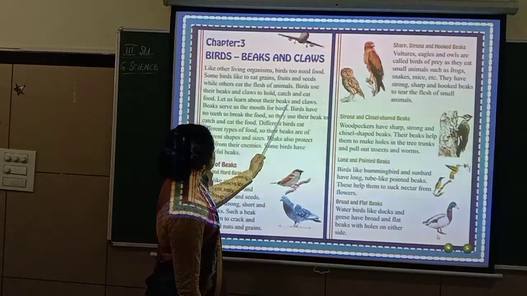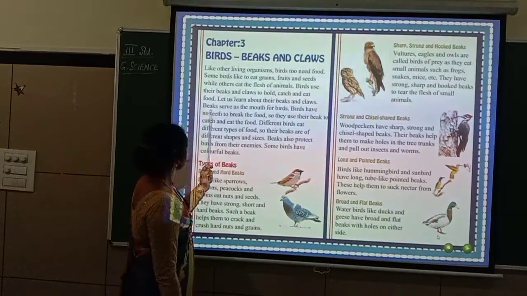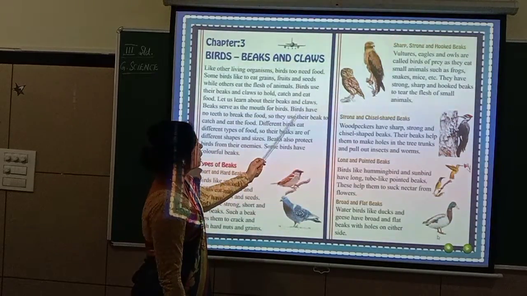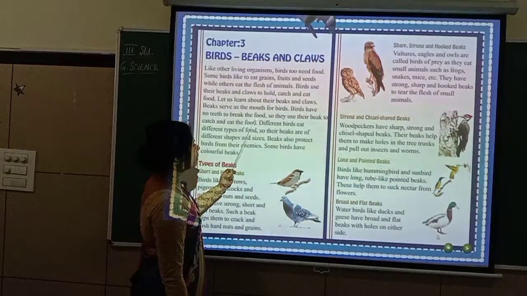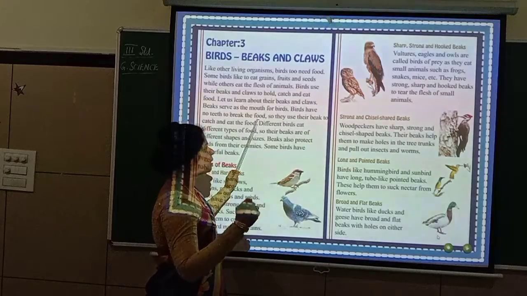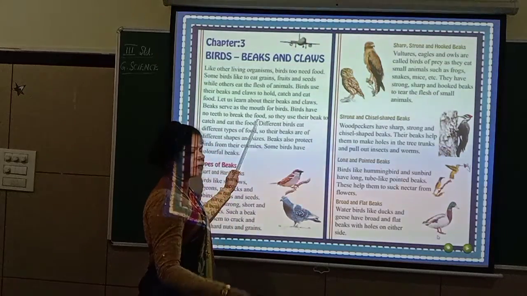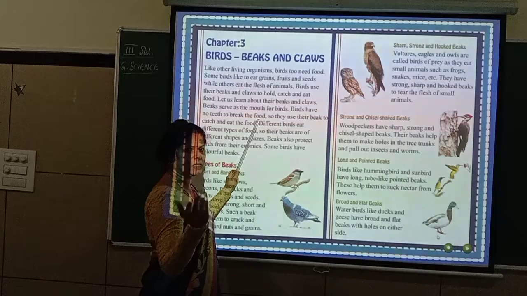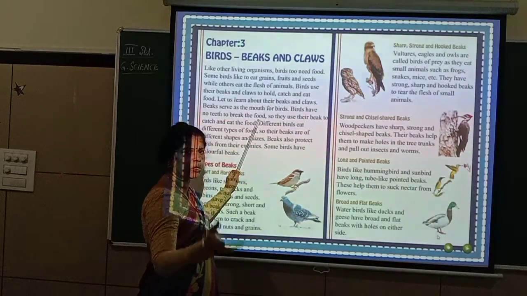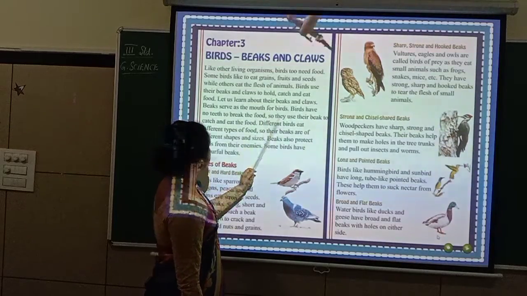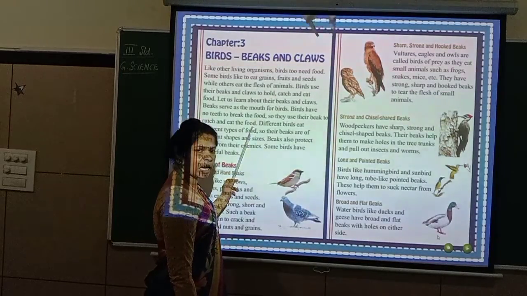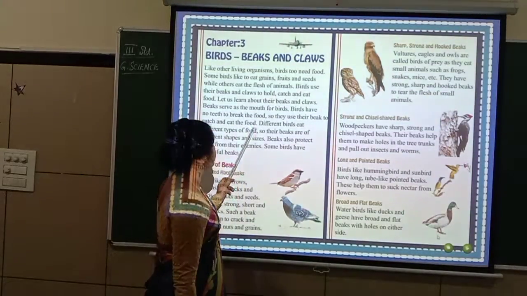Let us learn about their beaks and claws. Beaks serve as the mouth for birds. Birds have no teeth to break the food. So they don't have teeth. Now human beings, we have teeth to break things, isn't it? But birds do not have teeth to break the grains or seeds or fruits, whatever it is. So what they do, they use the beak itself to cut or to break it. So they use their beak to catch and eat the food. Their beaks are helping them to catch and eat the food.